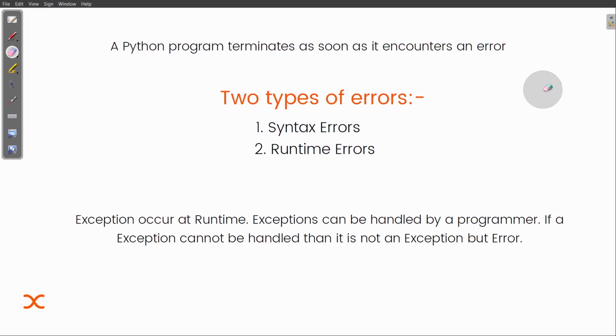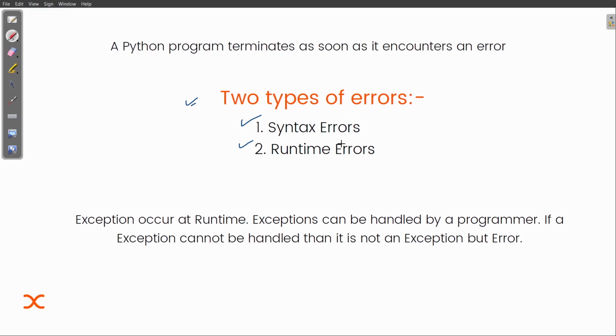So by this we get to know the concept of error. Let's see the two main types of errors: syntax error and runtime error. This runtime error is also known as logical error, and I've already explained what a logical error is.